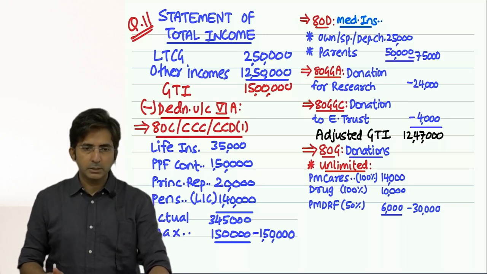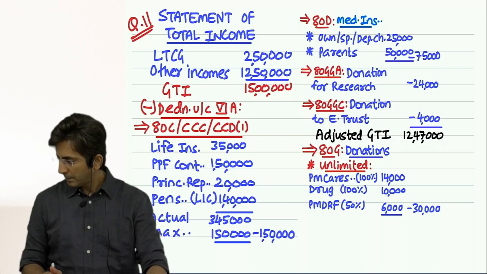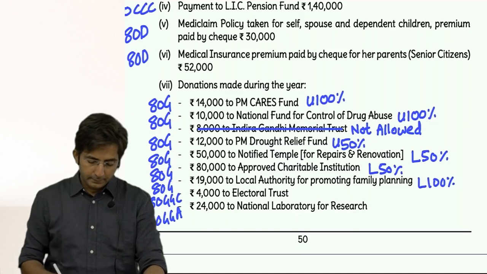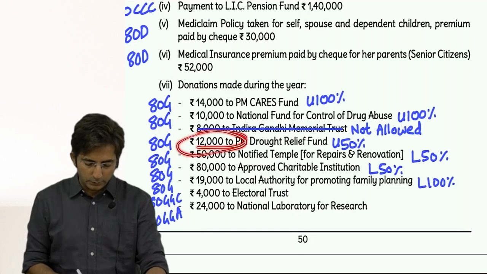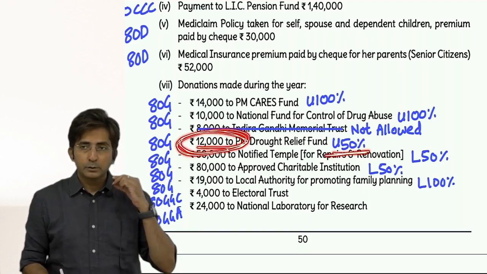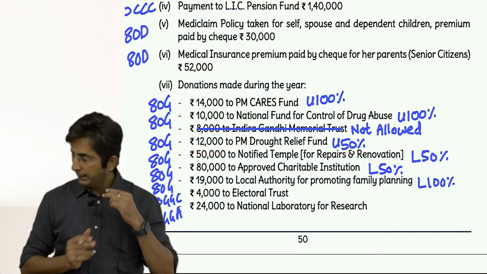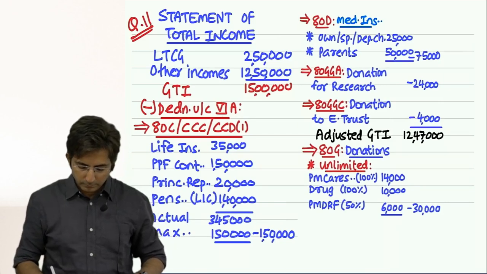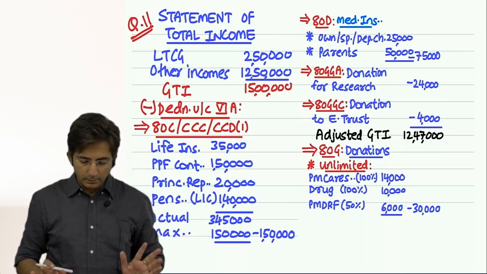Then Prime Minister Drought Relief Fund. But in the Drought Relief Fund, in the question they have given 12,000. But you won't take 12,000, it is 50%. So 50% of 12,000 will be 6,000. You will take only 6,000. So this is the unlimited category.